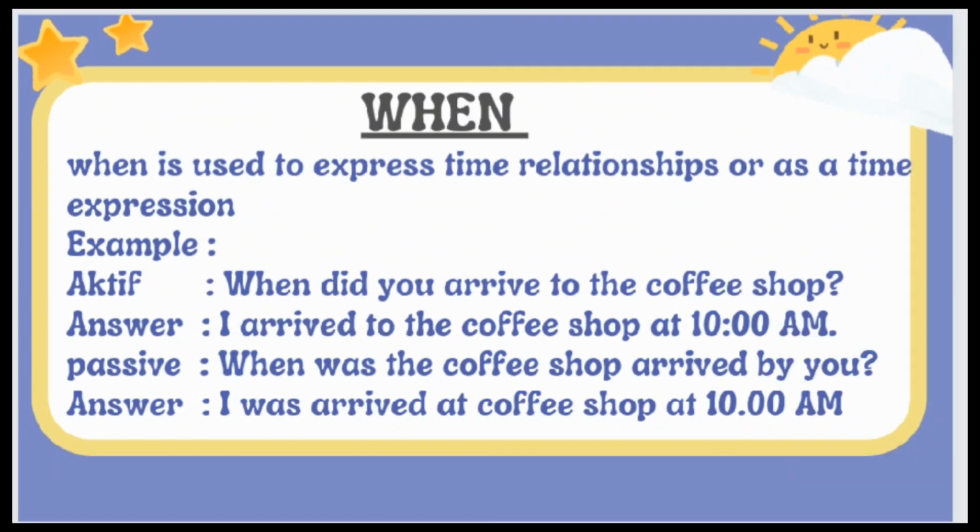And the next is when. When is used to express time relationship or as a time expression. For example, active: When did you arrive at the coffee shop? And you can answer: I arrived at the coffee shop at 10 a.m. And the passive is: when was the coffee shop arrived by you? And you can answer: I was arrived at the coffee shop at 10 a.m.